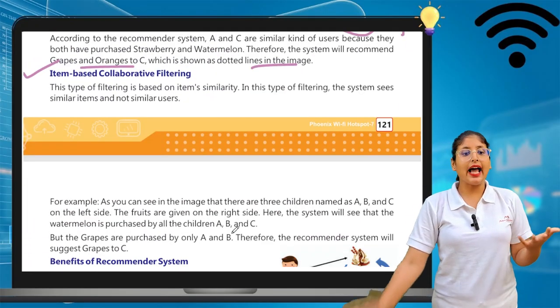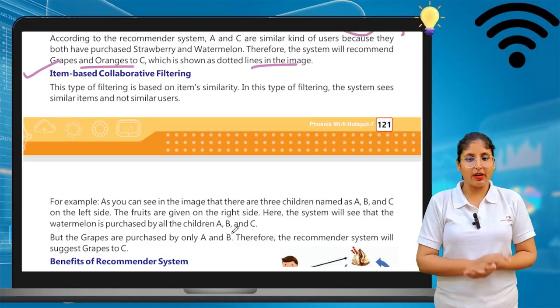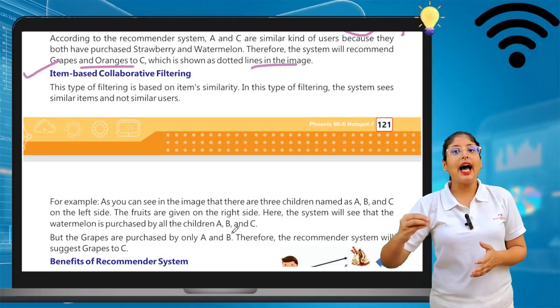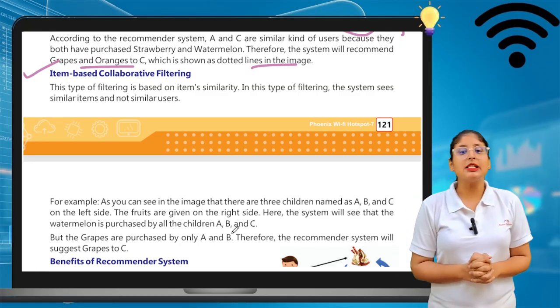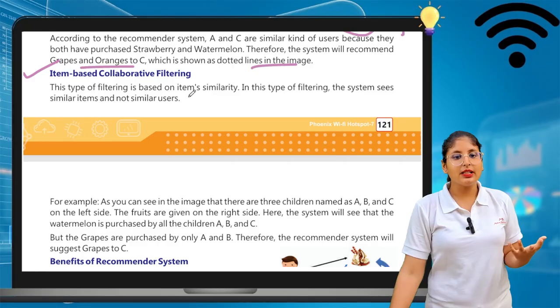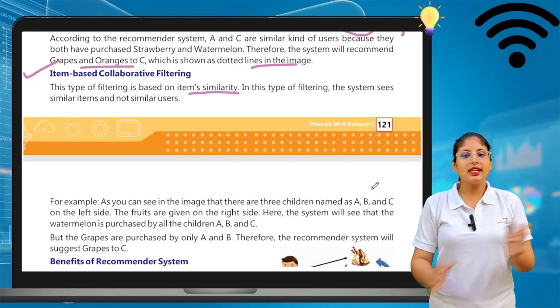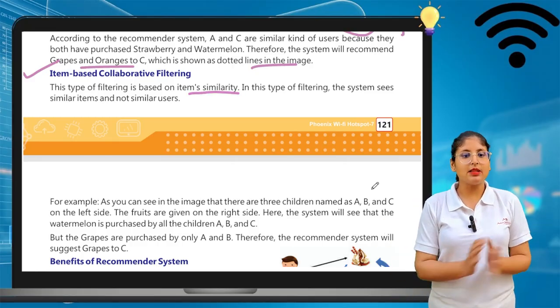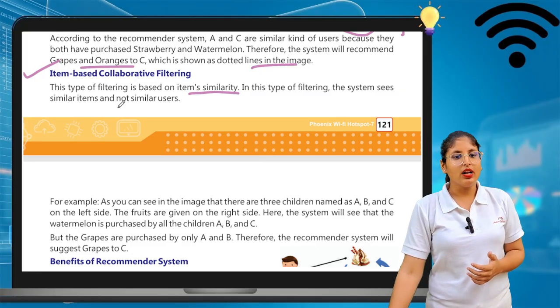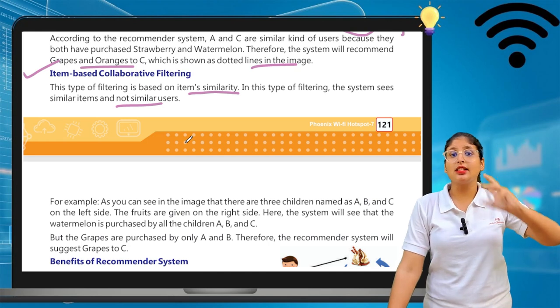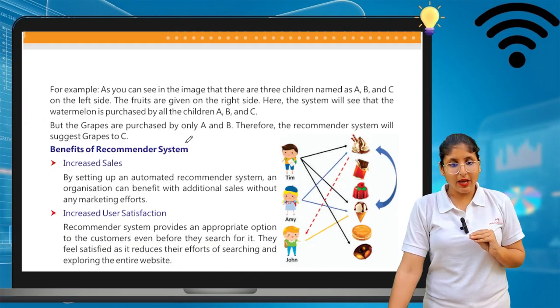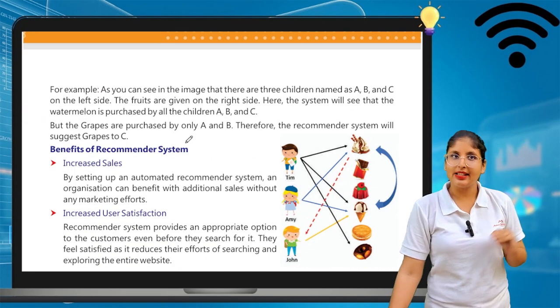Now we will see item based collaborative filtering. Now we can see the items here. This type of filtering is based on item similarities. In this type of filtering, the system sees similar items and not similar users. They do not look at similar usernames, they look at similar items. Okay, for example.